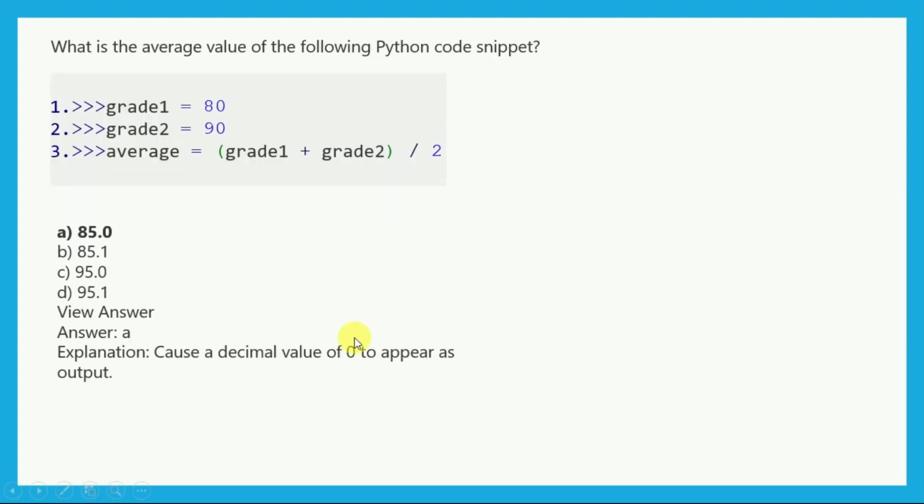Now, what is the average value of the following Python snippet? We have grade1 is equal to 18, grade2 is 19, average is equal to grade1 plus grade2 divided by 2.